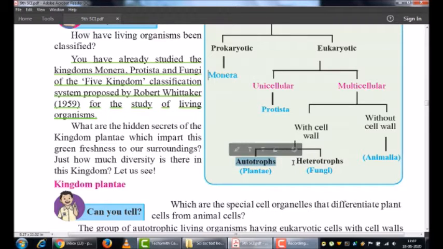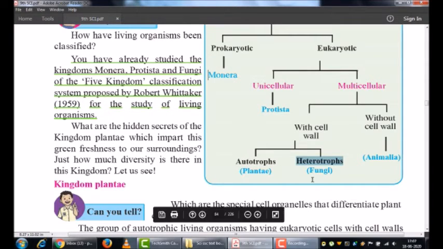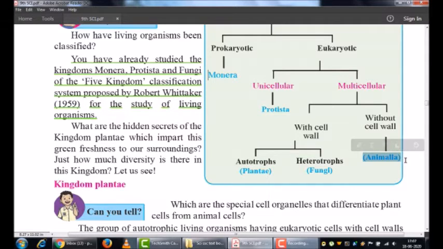Autotrophs means organisms which are able to make their own food. Heterotrophs means organisms which depend on other organisms for their food. Without a cell wall we have Animalia, also known as the kingdom of animals. This was a short revision of what we studied in our previous grade.